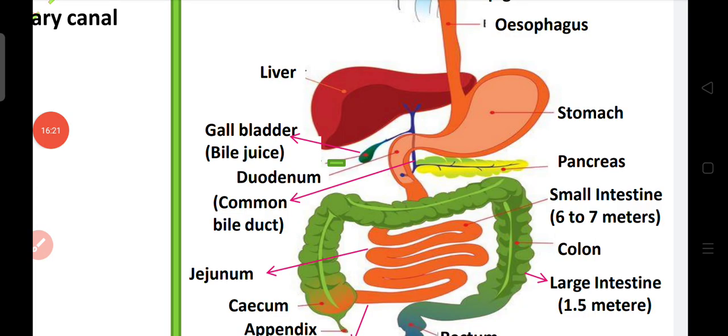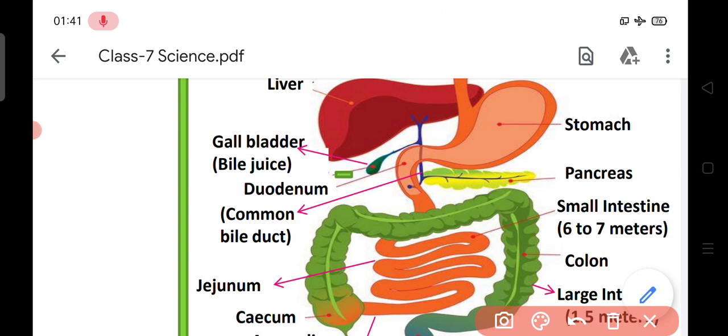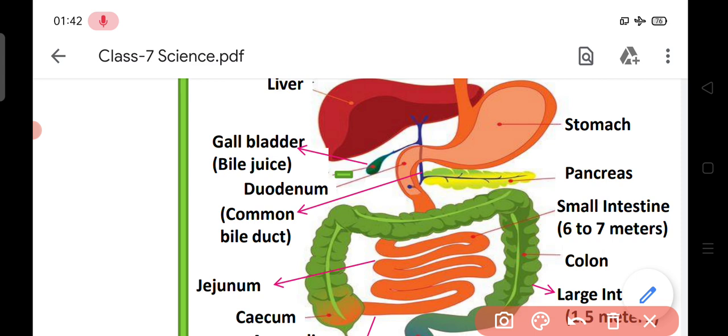Food reaches from the stomach to the small intestine through sphincter muscles. Here you can see, this muscle is called a sphincter muscle. Food reaches from the stomach to the small intestine through a sphincter muscle.